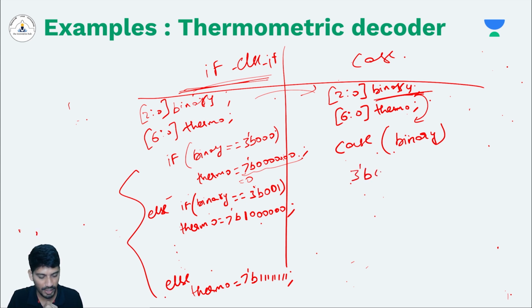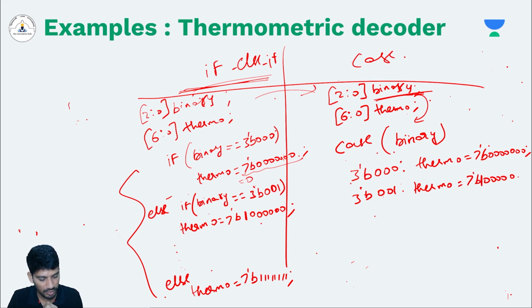If it is 3-bit binary 000, then what should happen? My thermo should be 7-tick binary all 0. Similarly, if it is 3-tick binary 001, my thermo should be 7-tick binary 0000001. One will be 1, remaining 6 are 0.